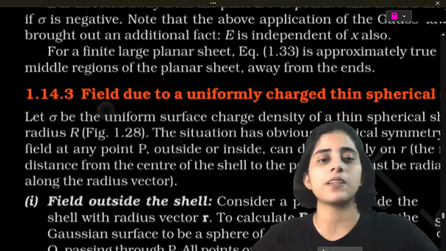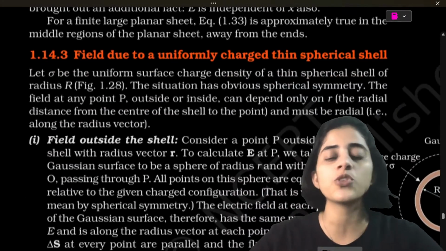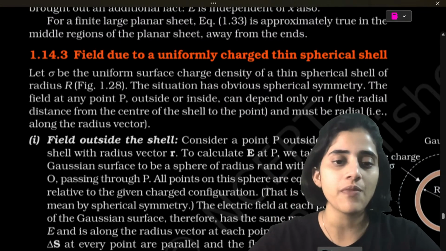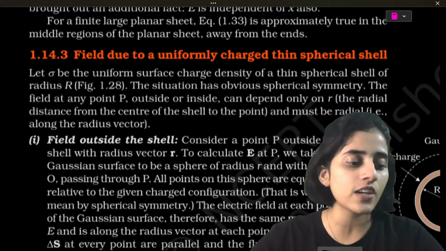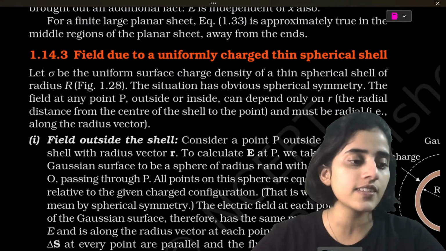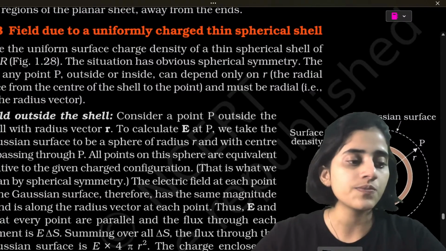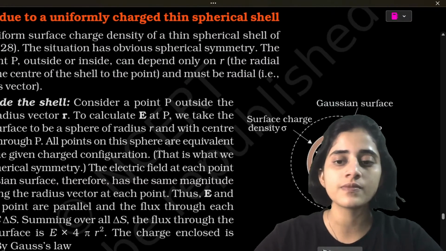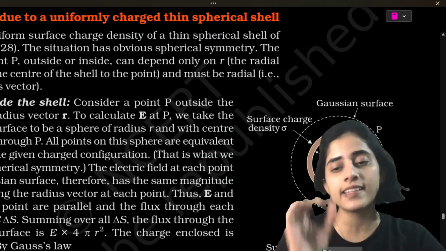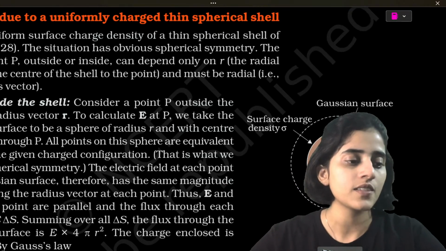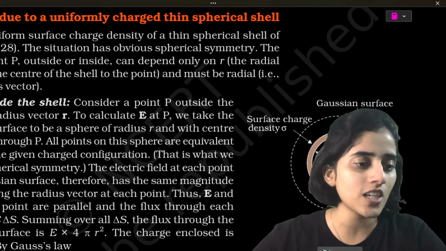Now, the third application is the field due to a uniformly charged thin spherical shell. Here you're actually going to look at two different cases: the field due to points inside and outside. One second, I'm not able to see the chart.